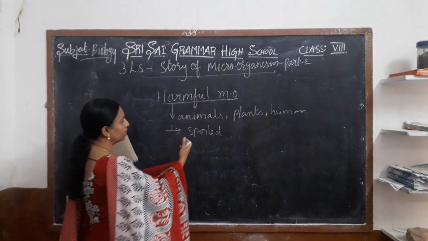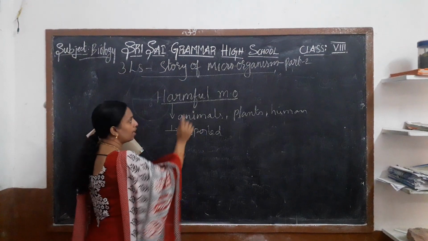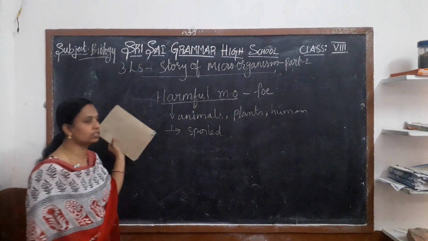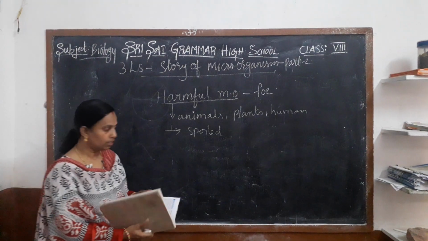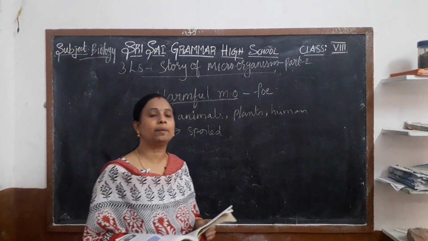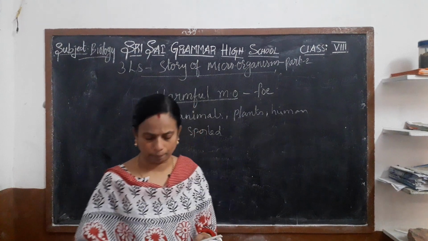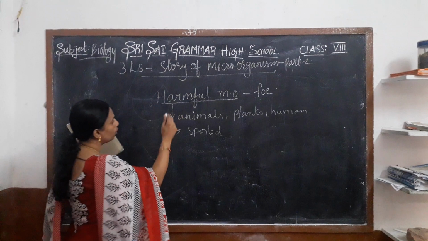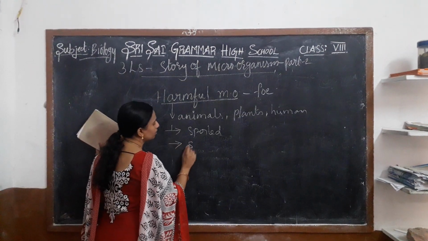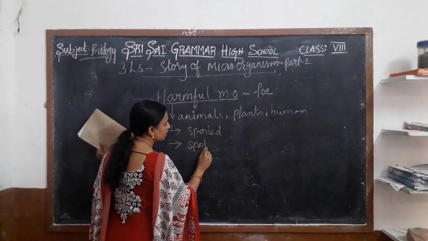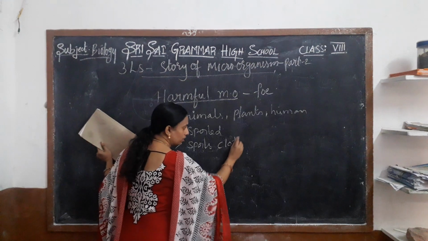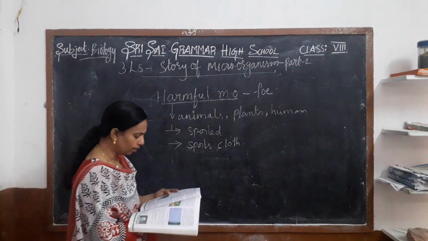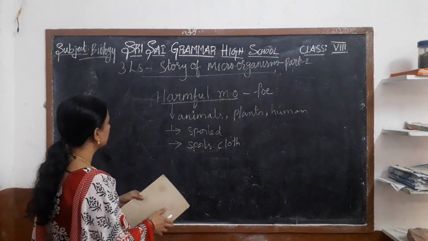We call them a foe. They are enemies, or they are dangerous to our lives. Yes or no? They cause disease to many plants, animals, and human beings. Sometimes harmful organisms also spoil our clothes. They damage our clothes and many other things.